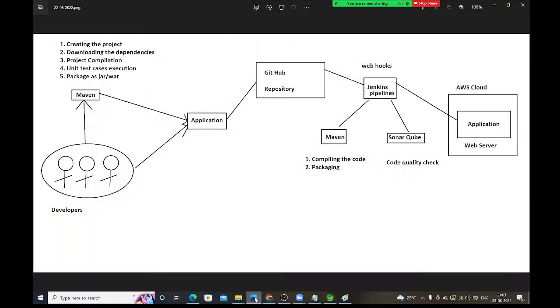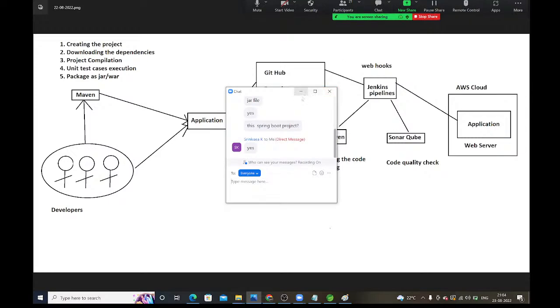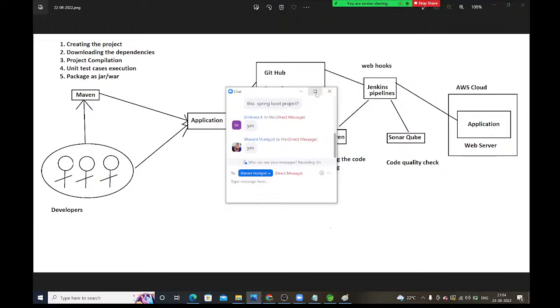Guys, please respond. Second point, downloading the dependencies. For creating the project, tomorrow in class we will create the project also. Tomorrow I will show how to create the project by using Maven also. Creating the project, downloading the dependencies. Maven is downloading the dependencies or not? Right. So Maven is downloading the dependencies.